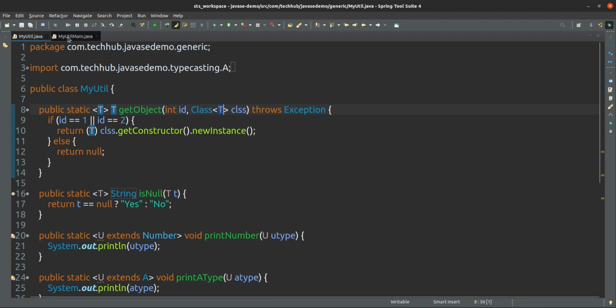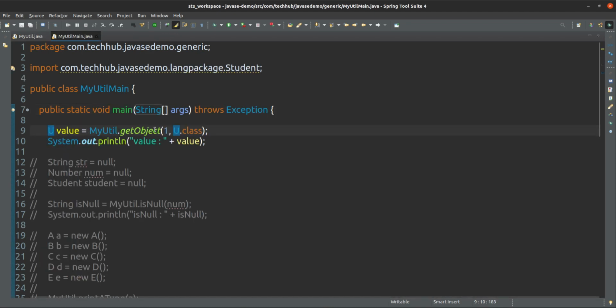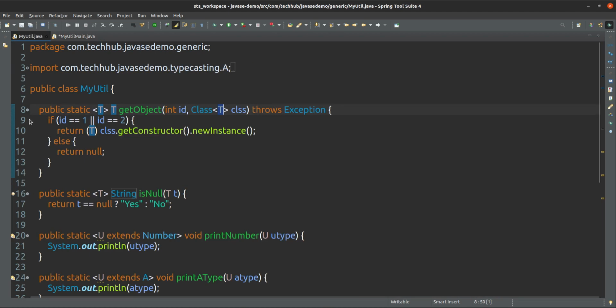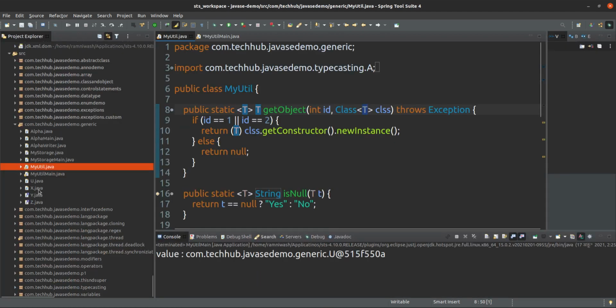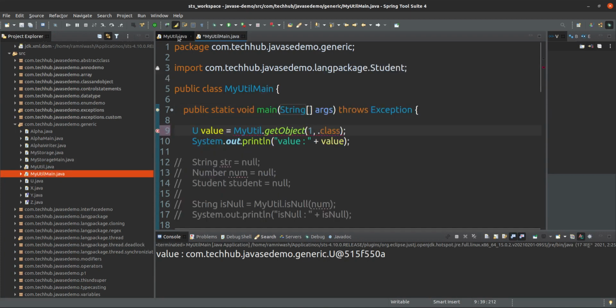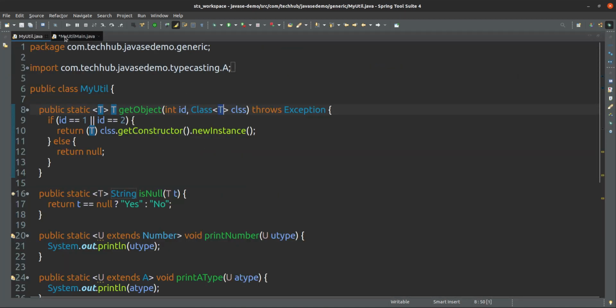Or anything you can give, any other classes, U, X, W, Z, like that you can use for anything.